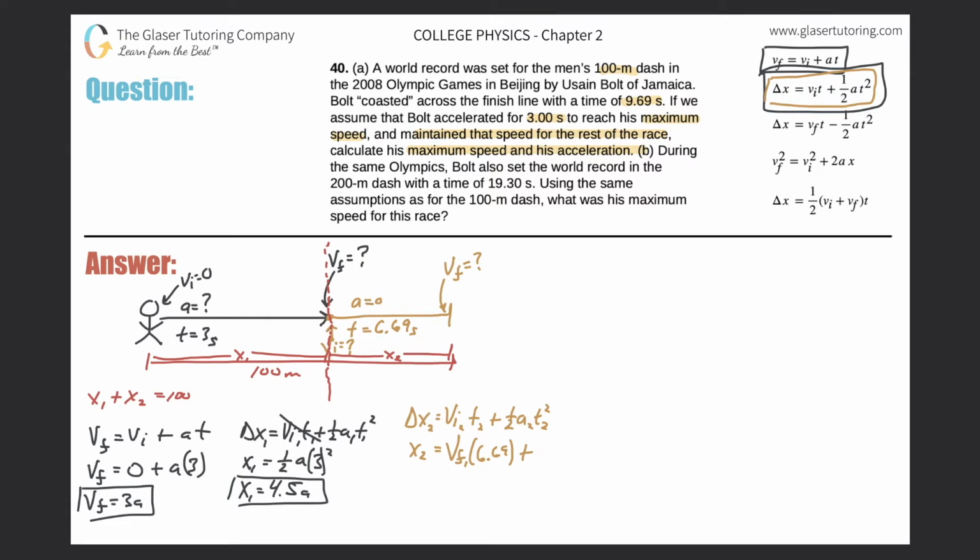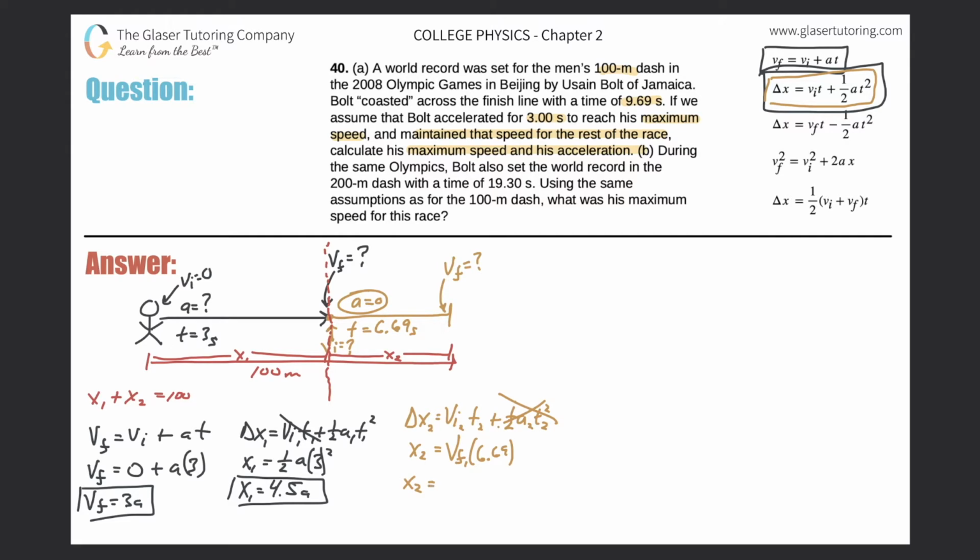Plus then 1/2 times the acceleration in the second frame. What is it? We know it. It's 0. So guess what happens? That whole term drops out. Again, why did I pick this formula? Because I realized that the acceleration is 0, so I can simplify it a little bit. All right, let's clean this up now.